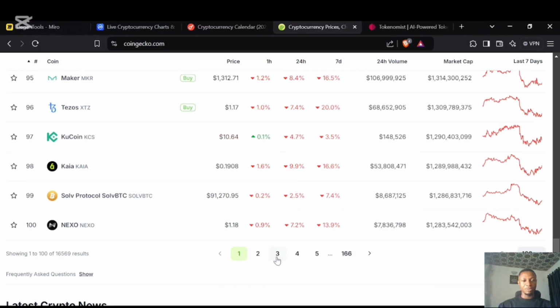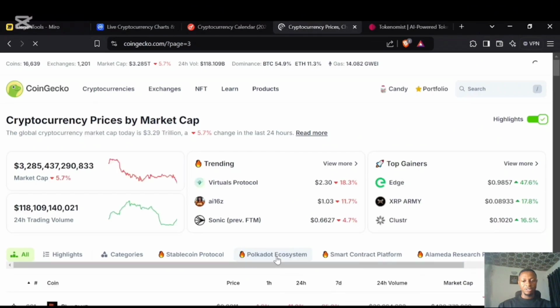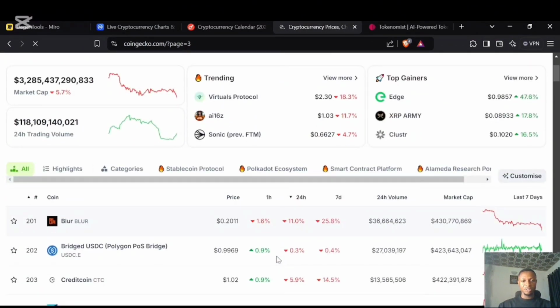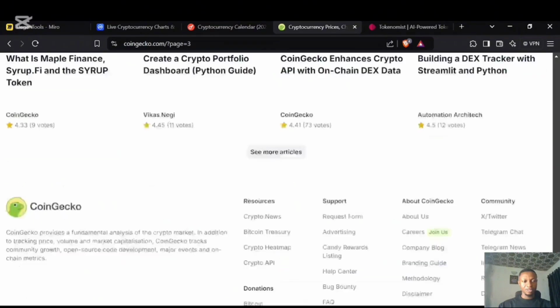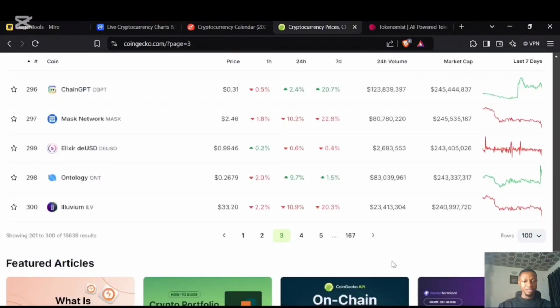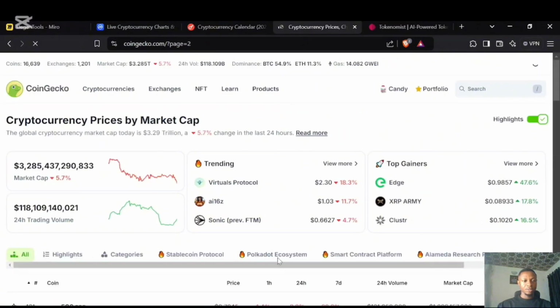There are so many other projects. These are top 300. When you come down, you can see this is top 300. You can also click more, top 1000, and so on and so forth. But let's pay attention to top 200.